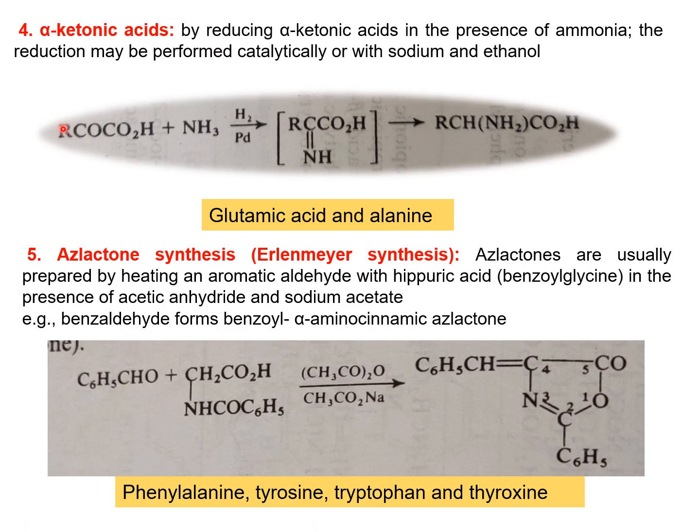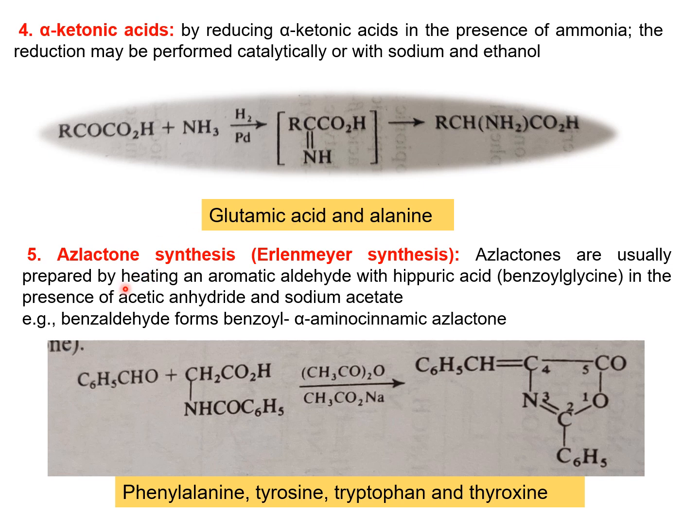Next, by a reduction of alpha ketonic acids. Here, amino acids may be prepared by reducing alpha ketonic acids in the presence of ammonia. The reduction may be performed catalytically or with sodium and ethanol. The mechanism of the reaction is not certain, but it probably occurs via the amino acid. From this method, we can synthesize alanine and glutamic acid.